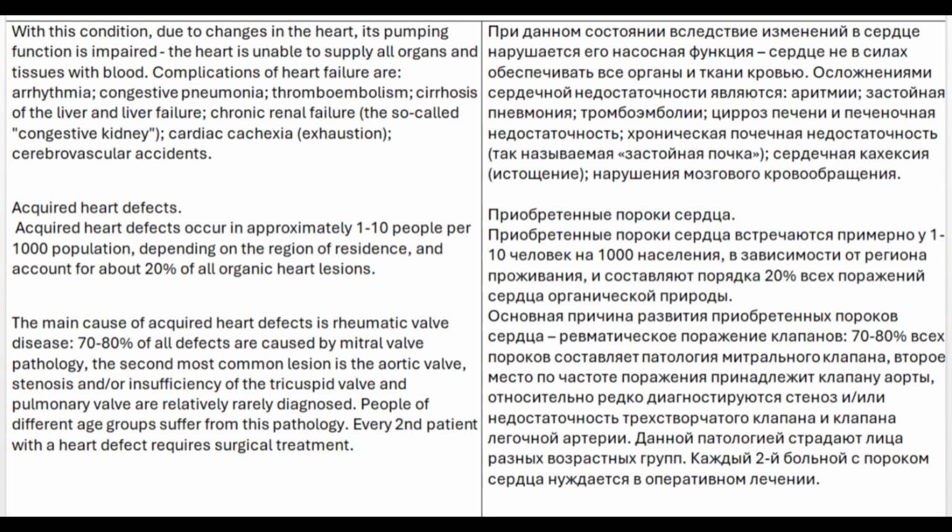Acquired heart defects. Acquired heart defects occur in approximately 1 to 10 people per 1,000 population, depending on the region of residence, and account for about 20% of all organic heart lesions. The main cause of acquired heart defects is rheumatic valve disease. 70 to 80% of all defects are caused by mitral valve pathology. The second most common lesion is the aortic valve.